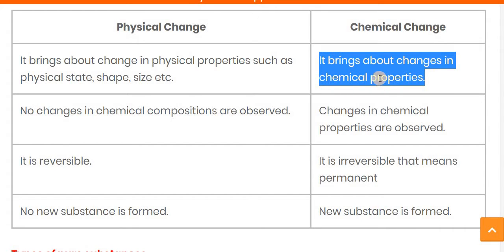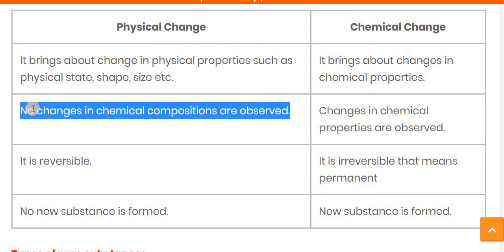In physical change, the physical properties such as physical state, shape, size change, but in chemical change, the change occurs chemically, the substance changes, and the properties also change after the chemical reaction. Whatever new compound is formed after the chemical reaction, its properties are also different from the reactant.